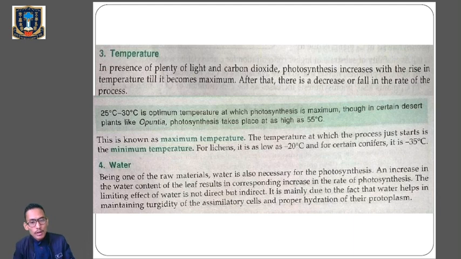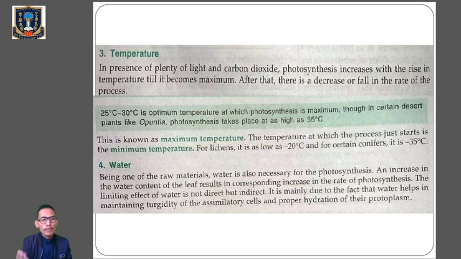Being one of the raw materials, water is also necessary for photosynthesis. An increase in the water content of the leaf results in a corresponding increase in the rate of photosynthesis. The limiting effect of water is not direct but indirect. Why? Because water helps in maintaining turgidity of the guard cells, and it also helps in proper hydration of the protoplasm. So here we are talking about the 4 factors of photosynthesis.